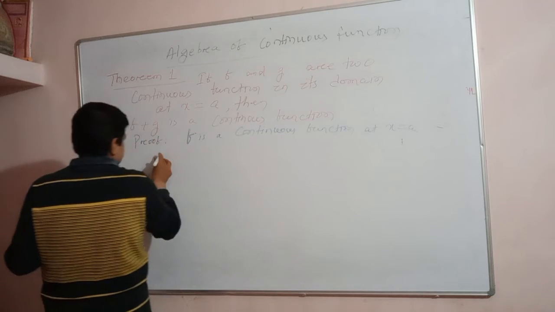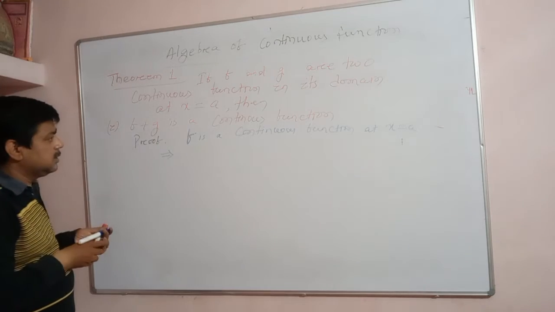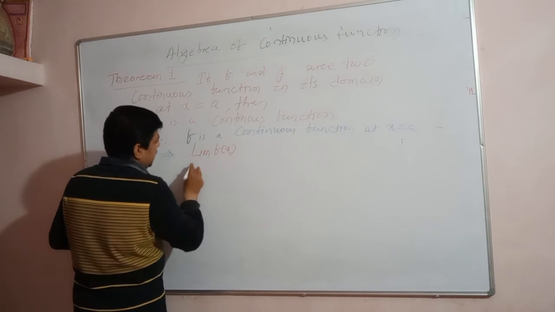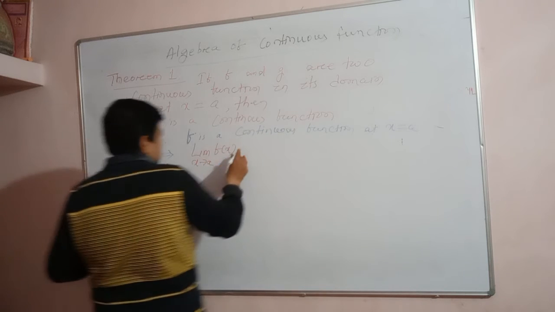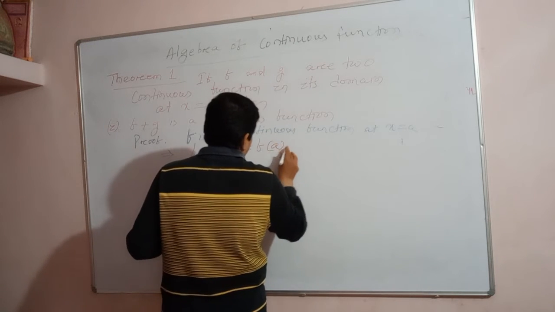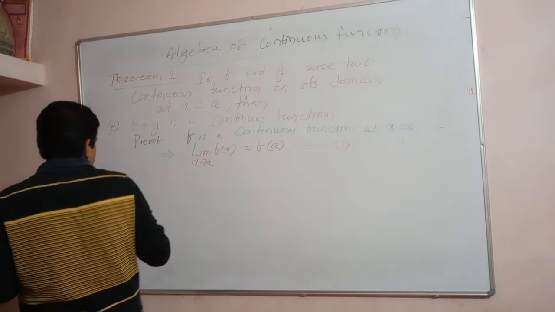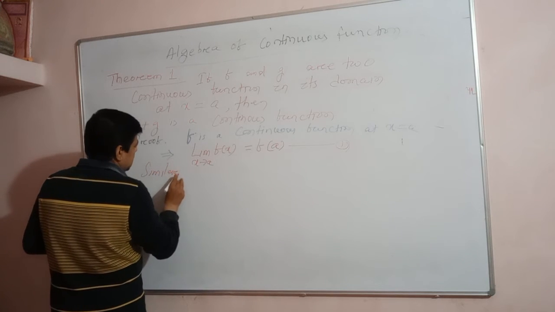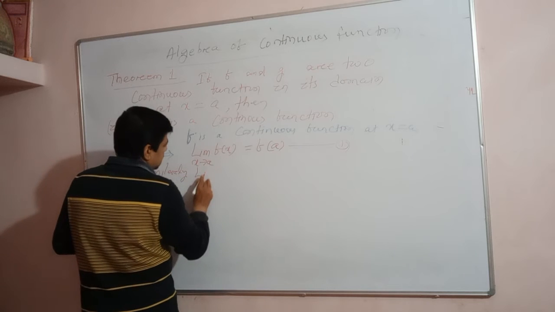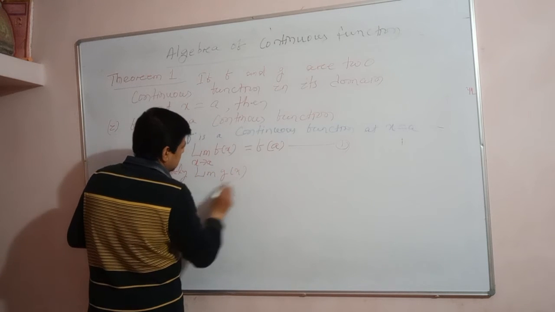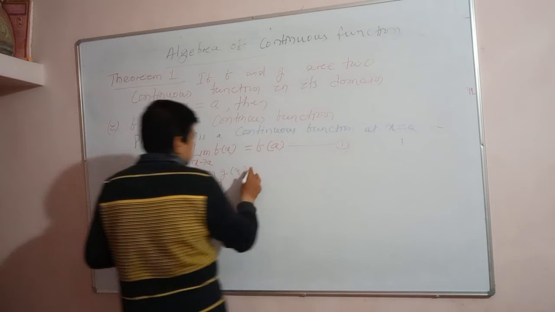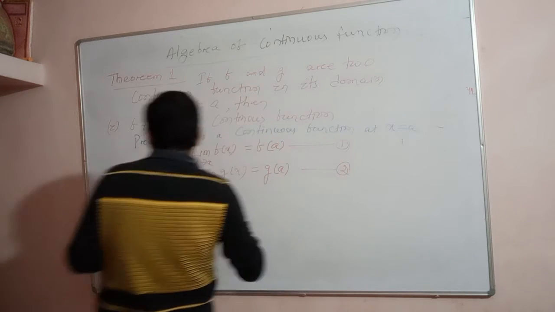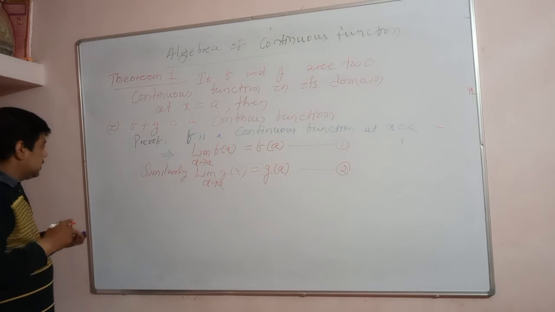That implies the limiting value of the function, limit of f(x) as x approaches a, must be equal to the functional value f(a). Similarly, g is also a continuous function. That means limit of g(x) as x approaches a is equal to g(a), because it is given in the question.